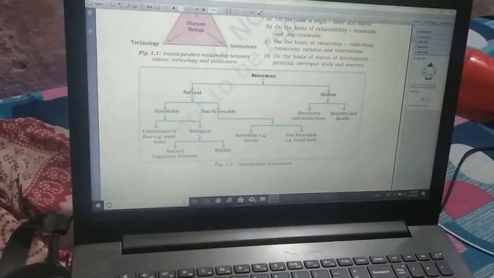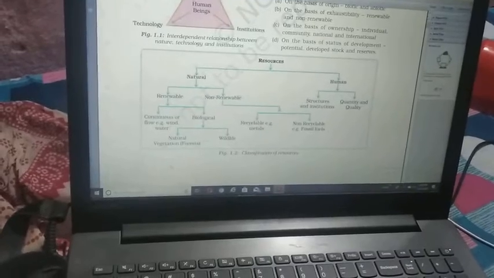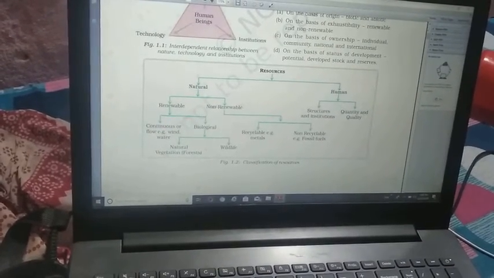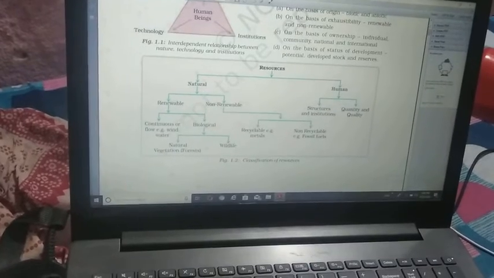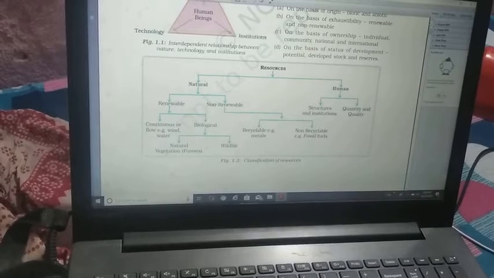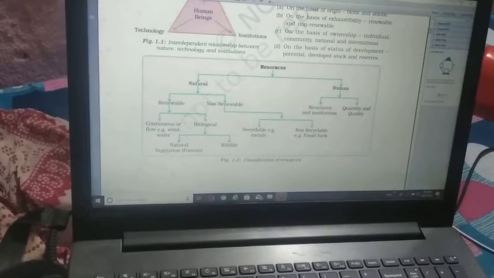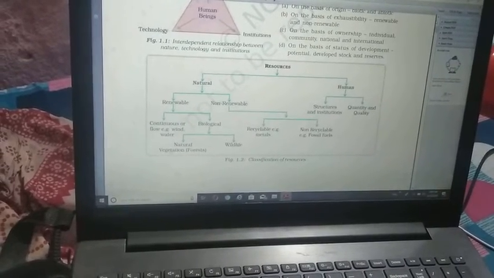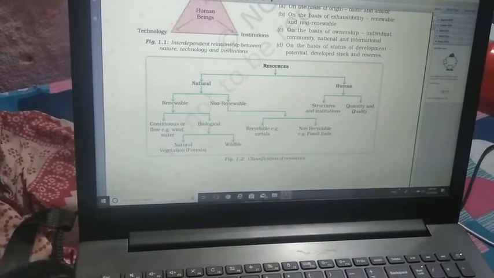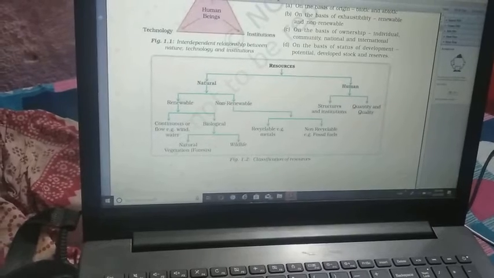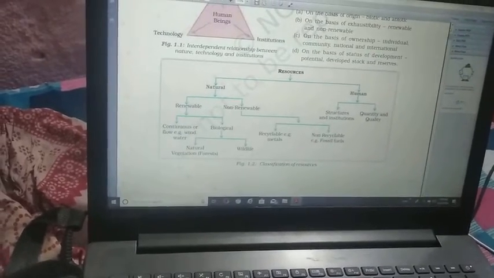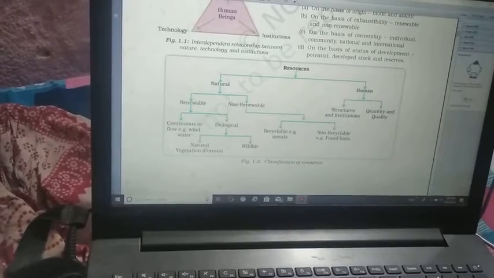Human is divided into two types, structures and institutions, quantity and quality. Renewable is divided into two types, continuous and biological. Biological is also divided into natural vegetation and wildlife. Non-renewable is divided into recyclable and non-recyclable.